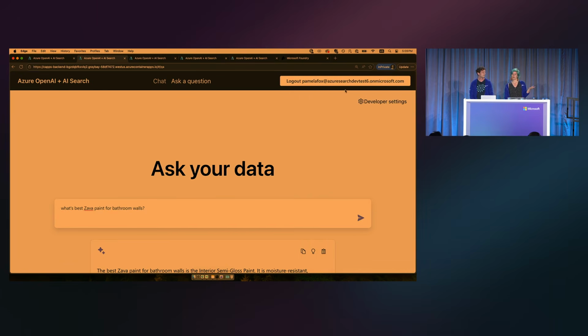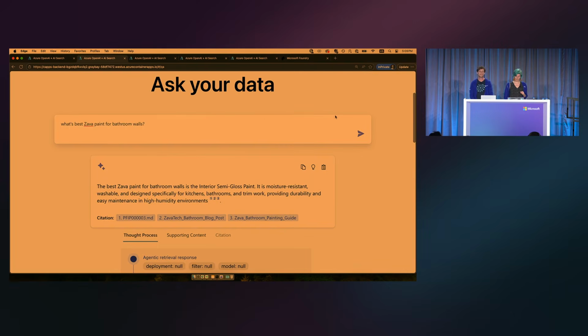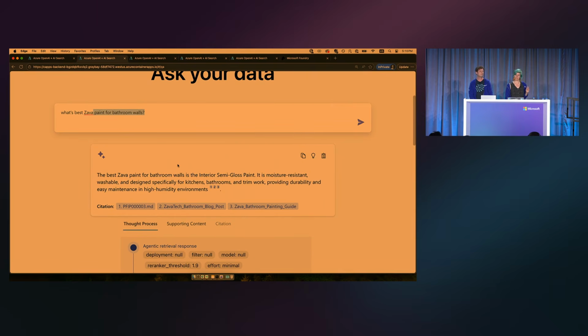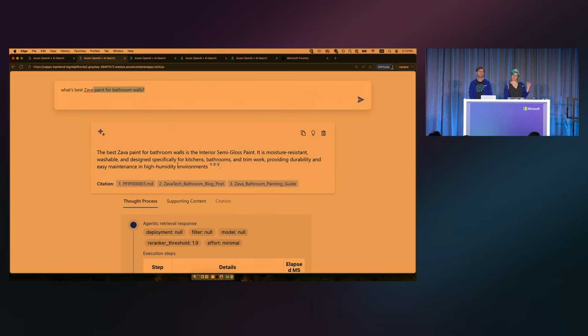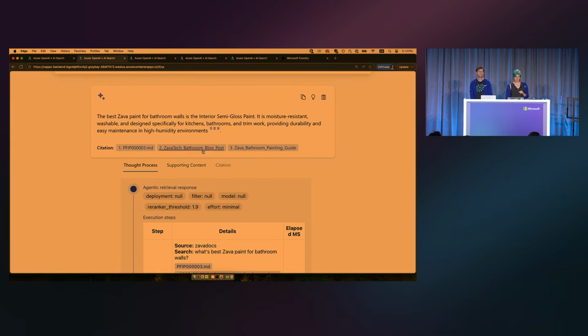And you can see that I'm logged in, so that's the SharePoint it would have access to. Here I've once again asked the question, what is the best paint for bathroom walls? And this time I get a slightly different answer because it has access to both the search index and SharePoint. And we can see citations here, and some of these citations are actually files on the SharePoint.